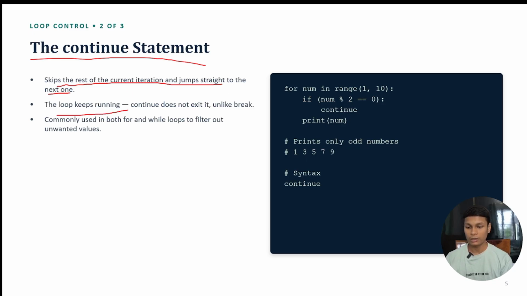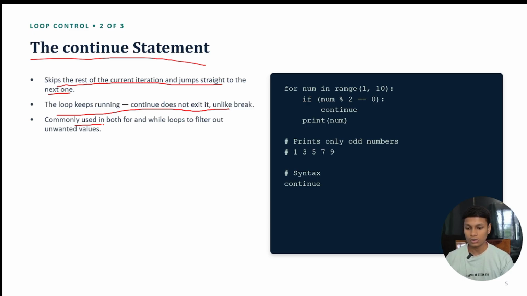The loop keeps running; continue does not exit, unlike break. In a break, the loop is exited. After break is executed, nothing more is printed and the loop does not run. But it's not like that in continue. In continue, only that thing will be skipped. After that everything will keep running as it is. That's why we use continue.